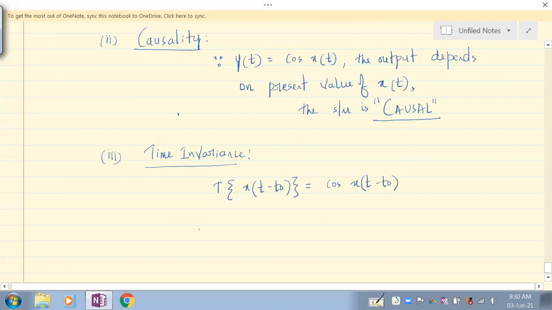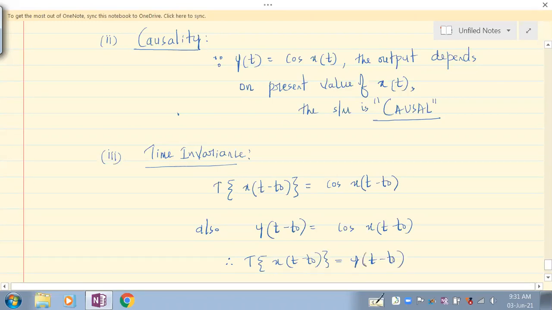Okay, so this also, this y of t minus t naught. If you are shifting, the input would also shift. Why is it possible? Therefore, the transformation on x of t minus t naught is actually equal to y of t minus t naught.